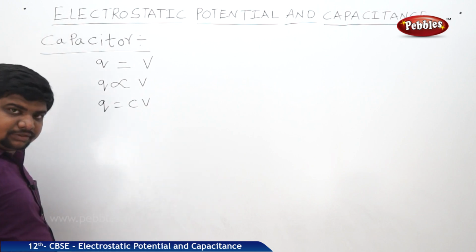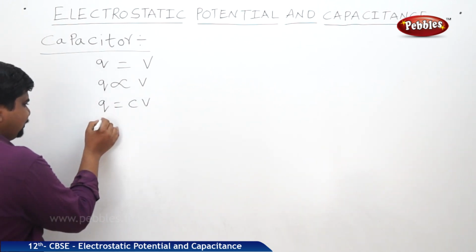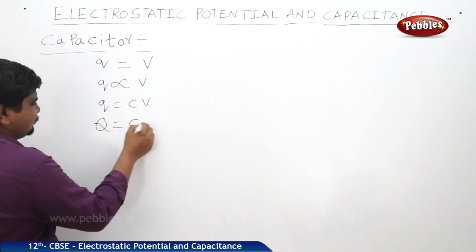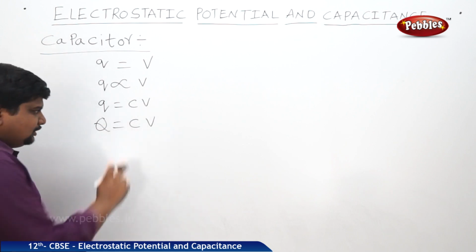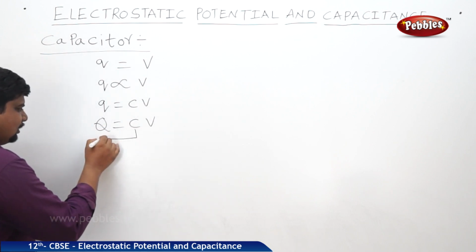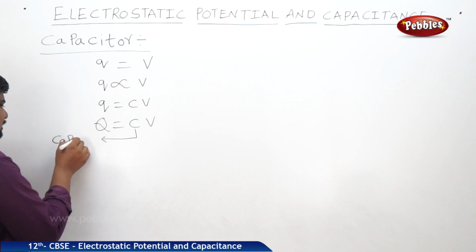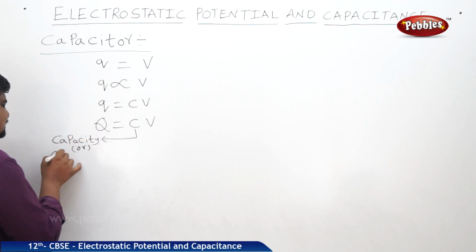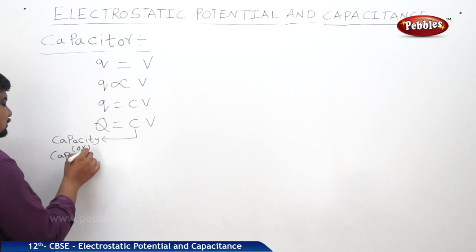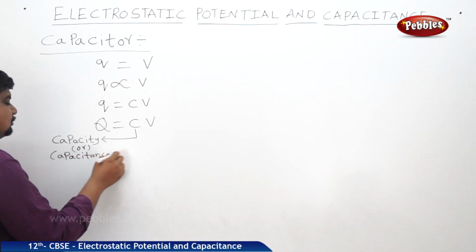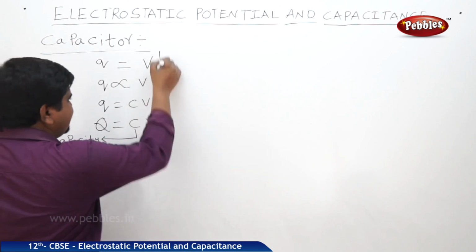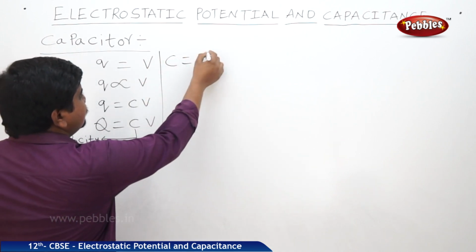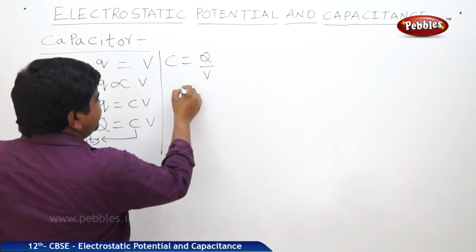Q is equal to CV. If the charge is in total magnitude, we can write capital Q is equal to CV. This C is called capacity or capacitance. From this expression, we can say C is equal to Q by V.